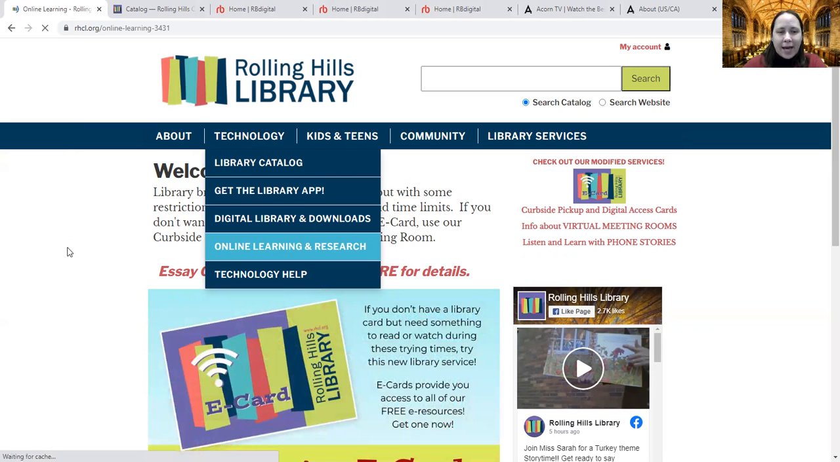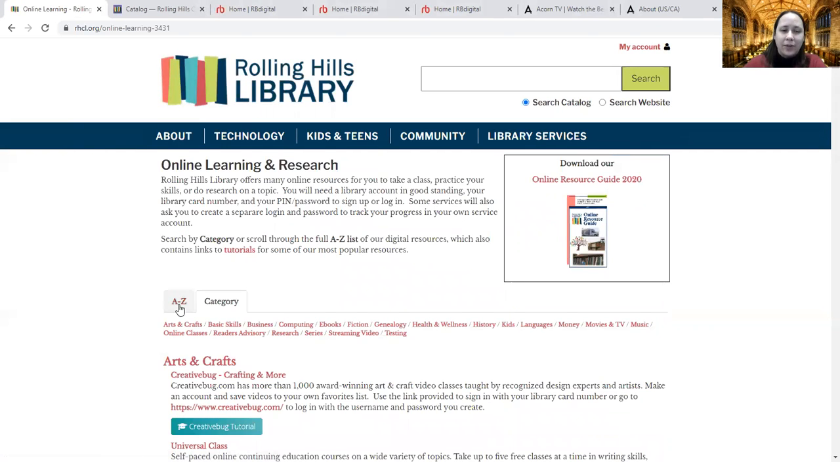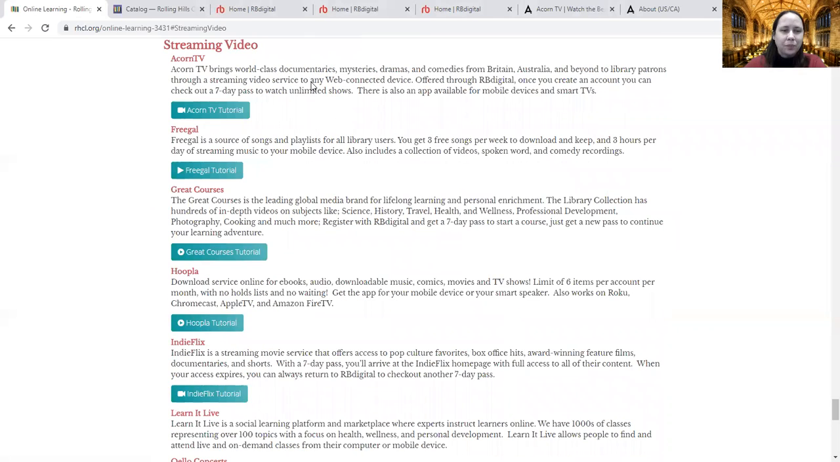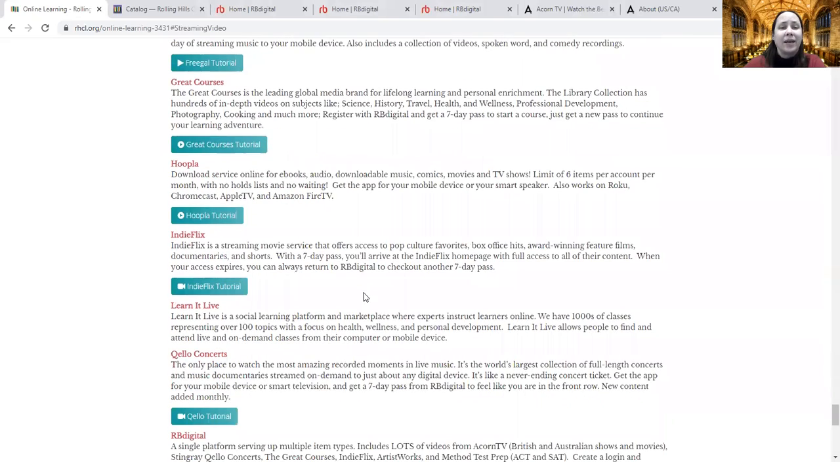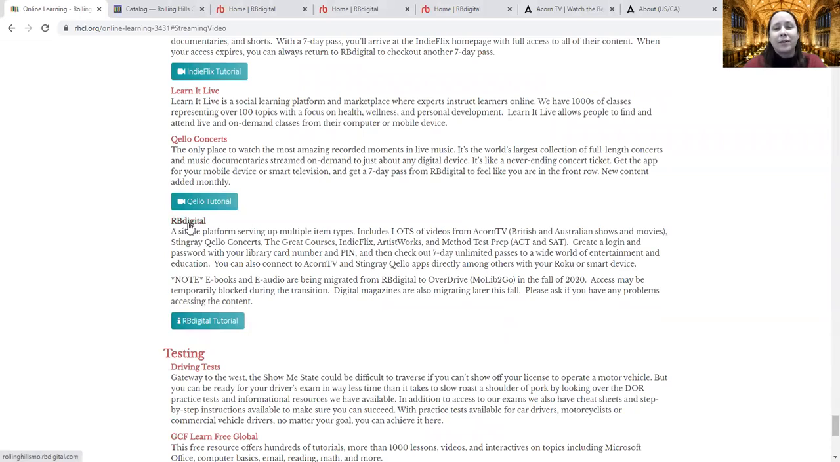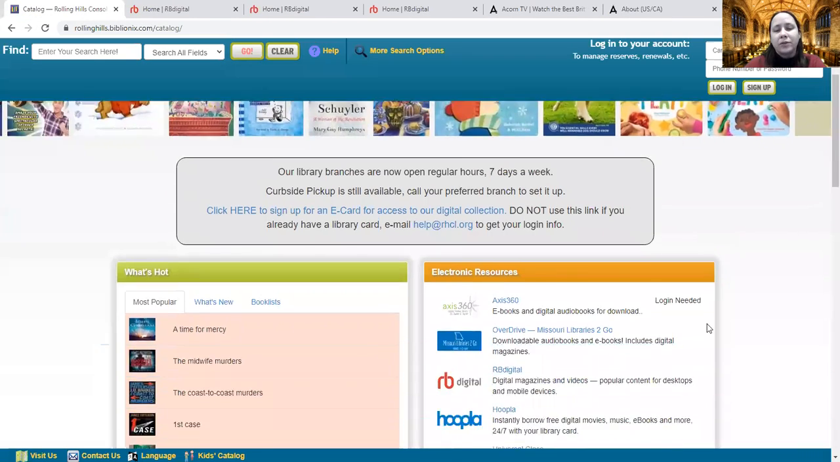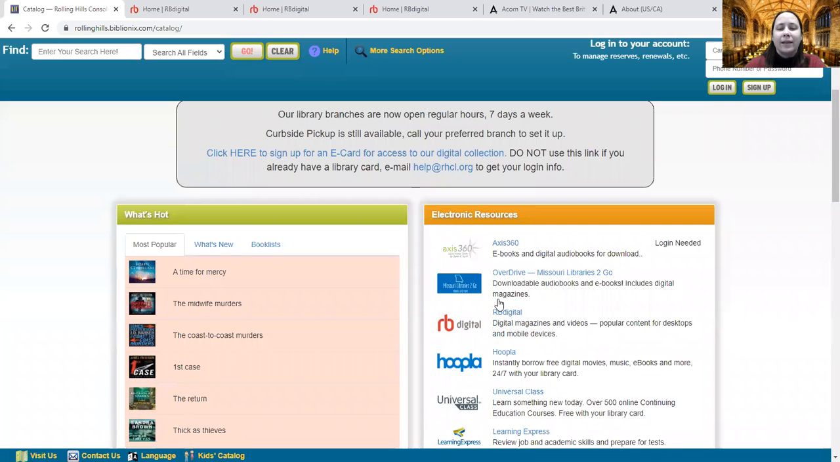So if I follow that link, I can do the A to Z search for RBDigital, or I'll find it here under Streaming Video. And a lot of these are resources that you can get from RBDigital. But here is RBDigital itself. So you can click on that link to get there. If you prefer to start from our catalog page, you will also still find RBDigital here in the list under electronic resources. So you can follow either one of those links from our homepage or from our catalog page, and it will get you to RBDigital.